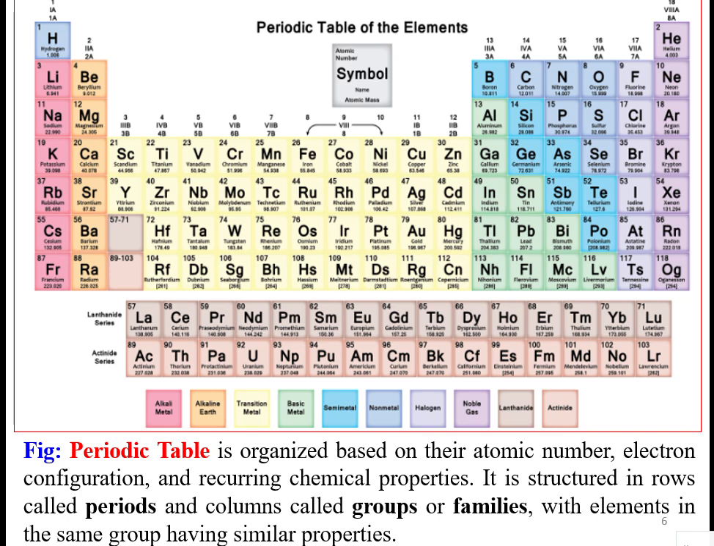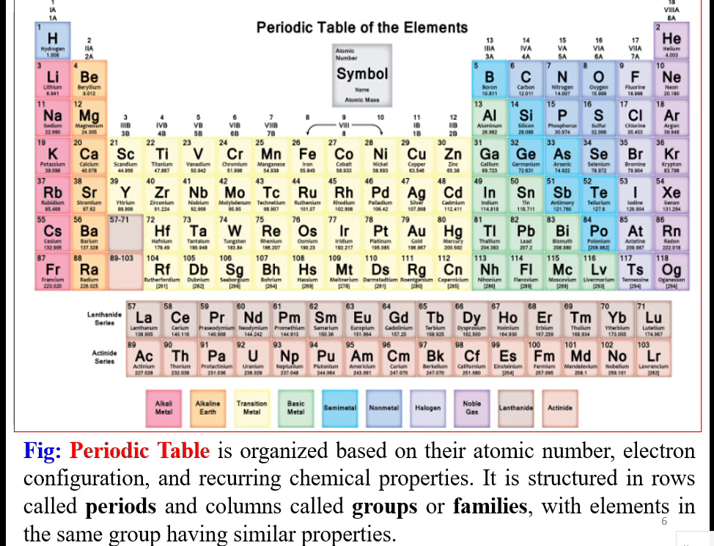So the vertical columns are called groups. There are about 18 groups, and the horizontal rows, 1, 2, 3, 4, 5, 6, 7, 8, 9 rows. In these rows, in the periodic table, you can say they are called periods.